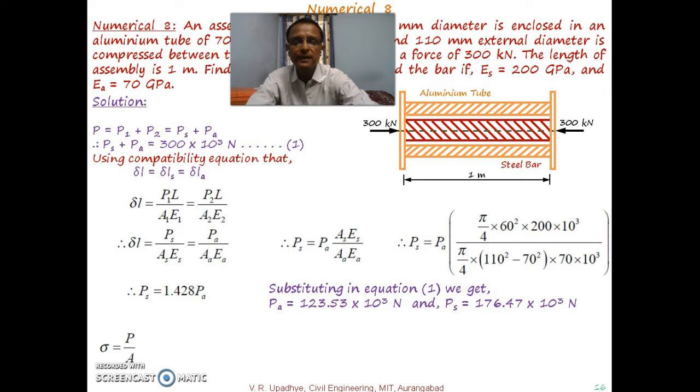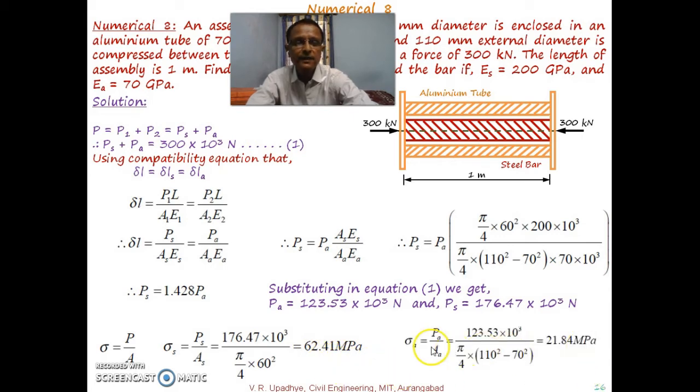Stress is load divided by area. Now what part of load is taken up by each material is known to us, and the area of cross section is known. So stress in steel is equal to load taken by steel divided by area of cross section of steel. If you calculate this, you will get 62.41 megapascal.